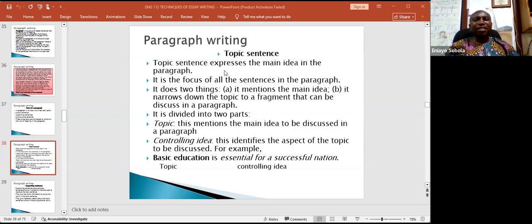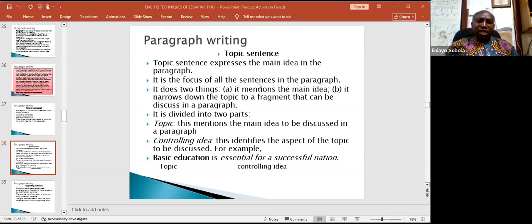The topic sentence expresses the main idea in the paragraph. What you need to understand about the paragraph is couched in the topic sentence. And the topic sentence does two things. It mentions the main idea and narrows it down to a fragment that can be discussed within a paragraph.